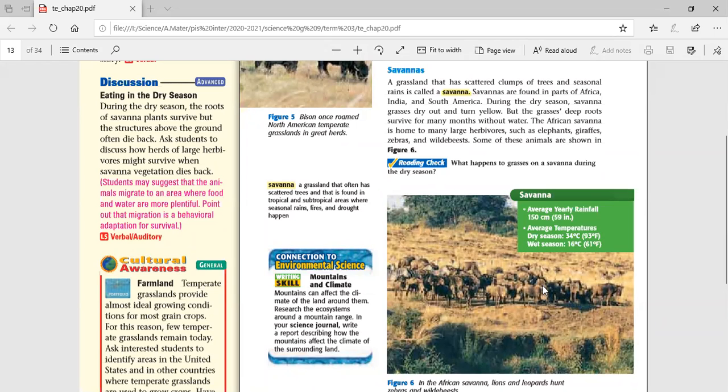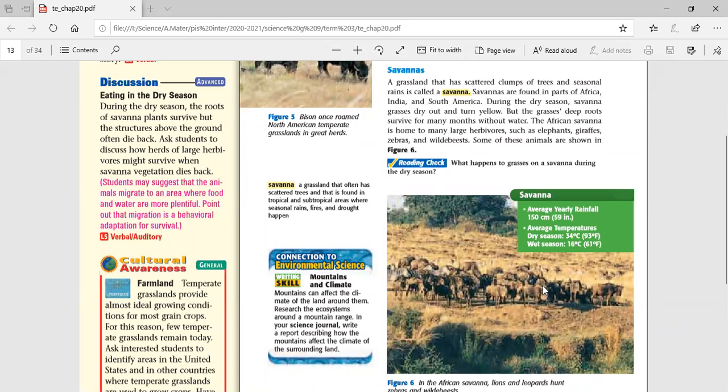The number of plants will decrease, and so will the number of herbivores and carnivores, which means a general sharp decrease in the number of living organisms in that place. Some of them even migrate to other places until this season ends and then return. Some of them try to hibernate or just hide during this time. So these are the different kinds of adaptation they try. But generally, there is a decrease in the number of living organisms.